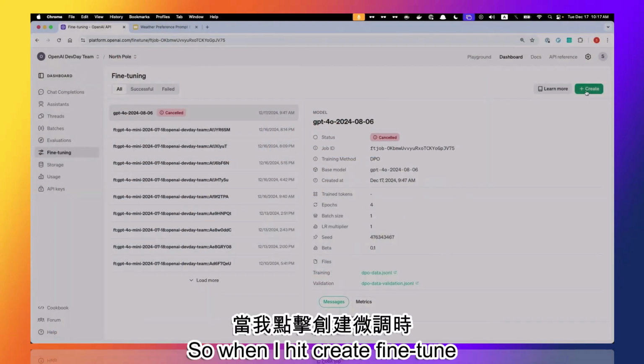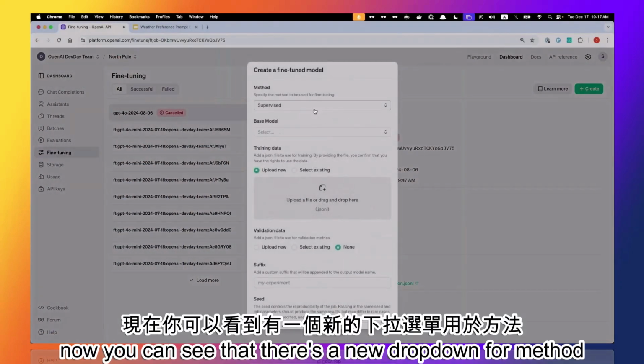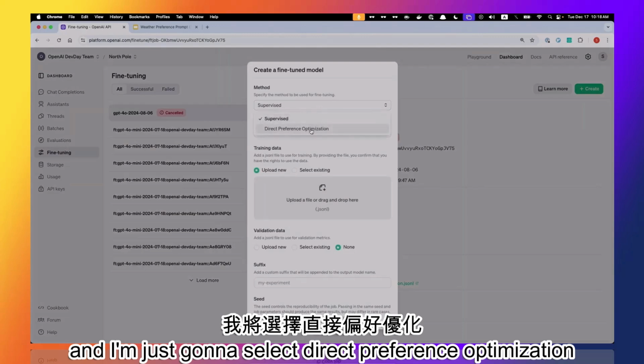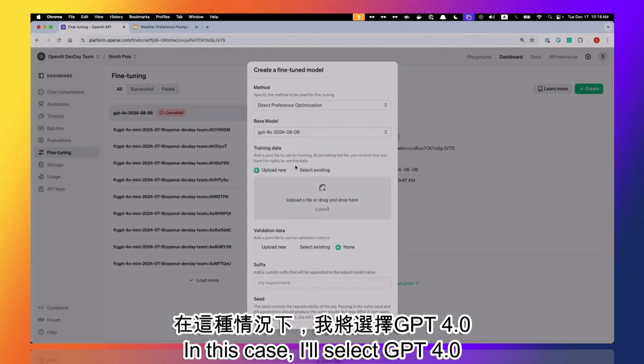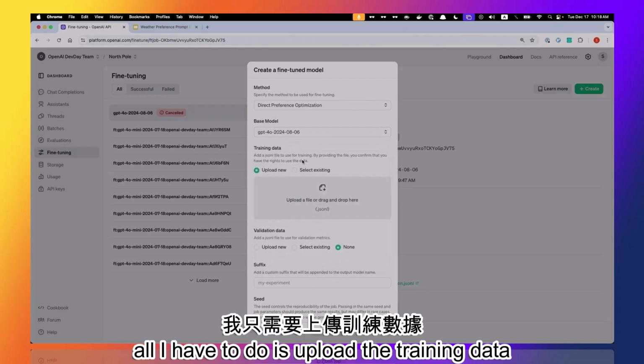So when I hit create fine-tune, now you can see that there's a new drop-down for method, and I'm just going to select direct preference optimization. Next, I'll select the base model. In this case, I'll select GPT-4o. And then finally, all I have to do is upload the training data.